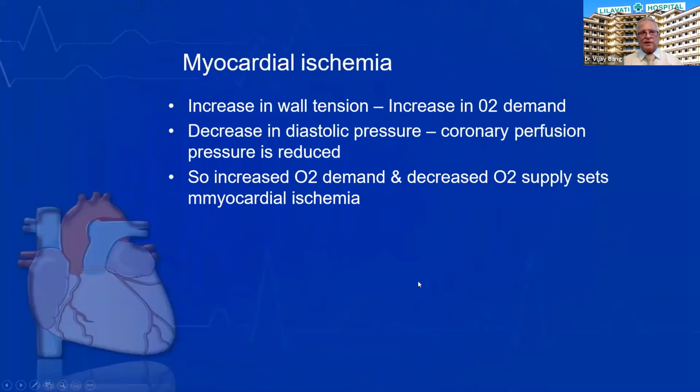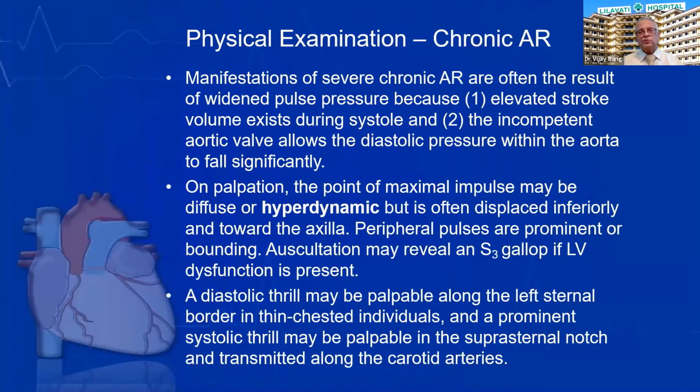The decrease in diastolic pressure reduces the coronary perfusion, and the increase in the end diastolic pressure increases wall tension. So there is an increase in oxygen demand and a decrease in oxygen supply that leads to myocardial ischemia. LVEDP rises. These patients deteriorate very fast.